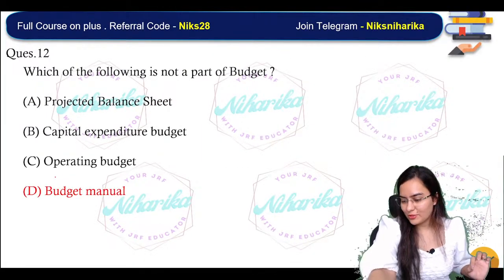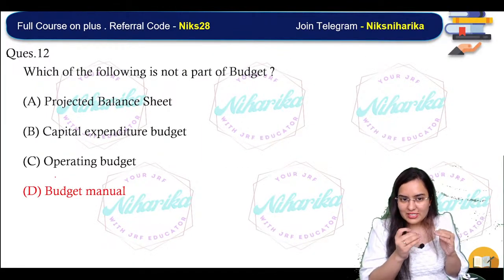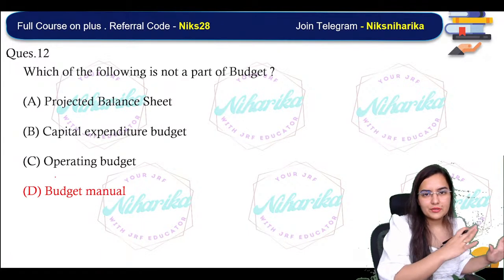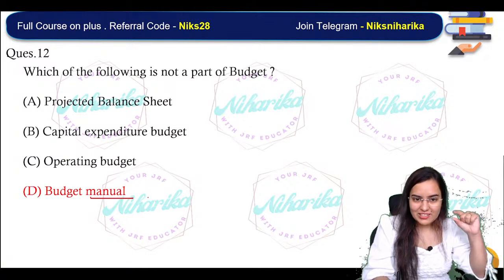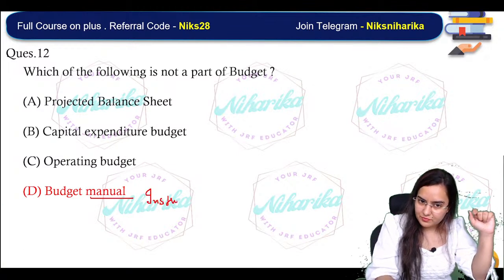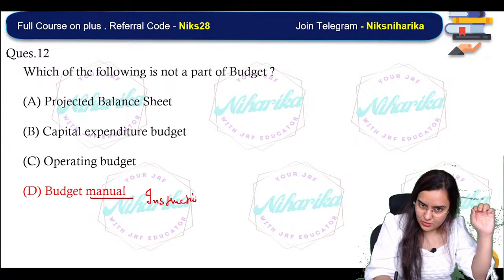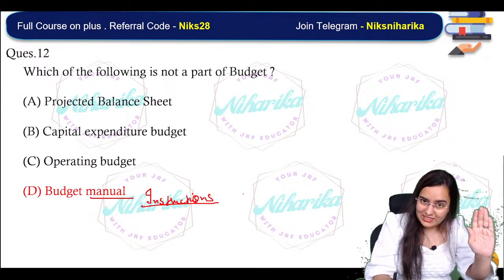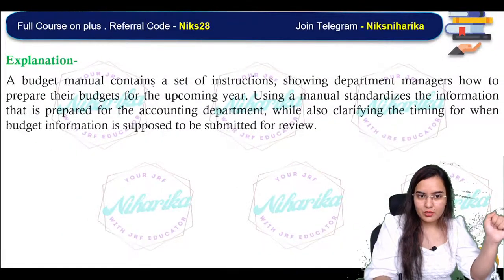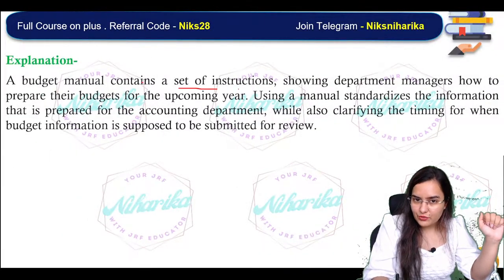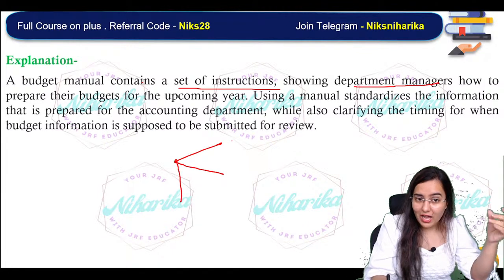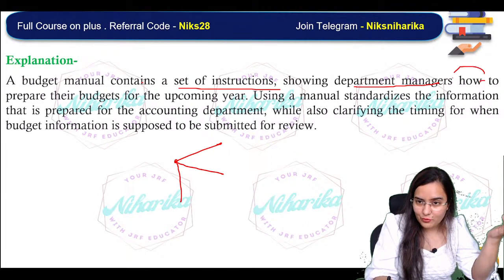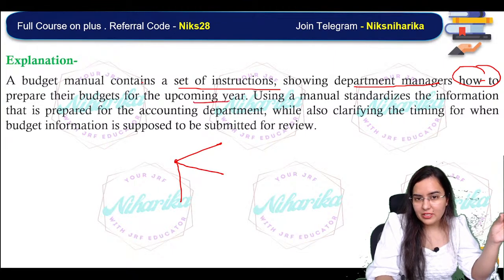See, what is budget manual? Budget manual is only and only for the internal purpose. A budget manual contains a set of instructions showing department managers how to prepare the budget for the upcoming year.